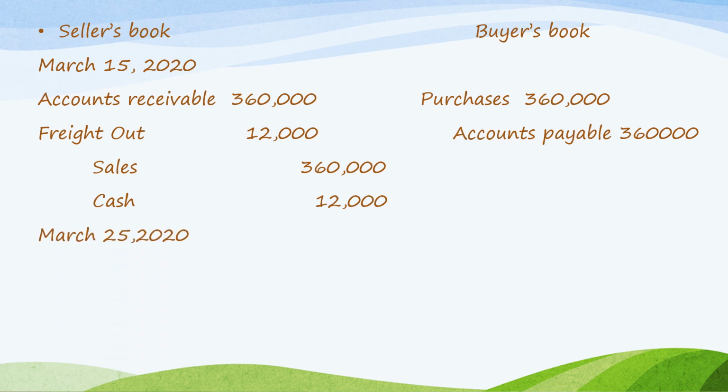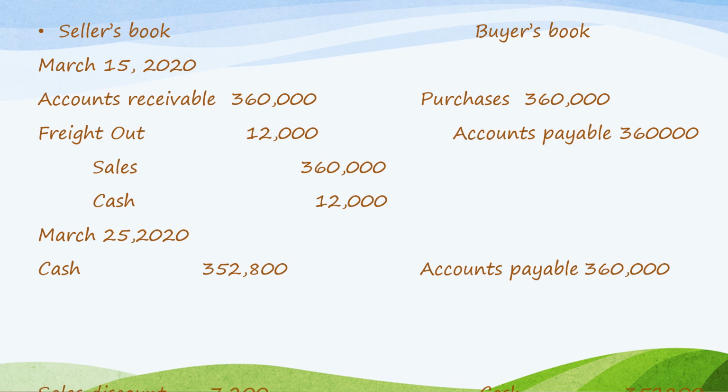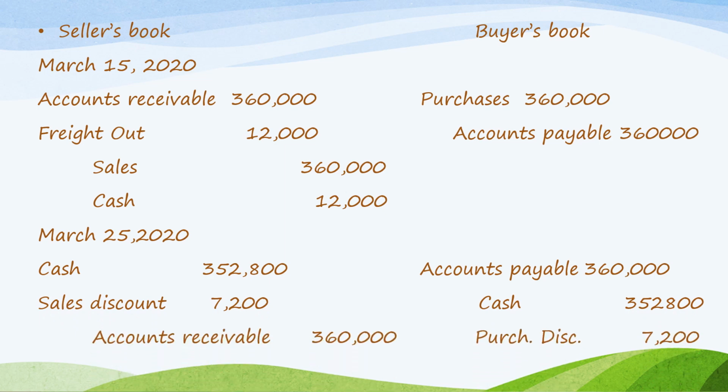Assuming that the 360,000 has been settled on March 25, 2020, which is within the discount period, counting from 16, 17, 18, 19, 20, 21, 22, 23, 24, 25, that's within 10 days. So the discount was 7,200. 360,000 minus 7,200, the cash received by the seller is 352,800. Sales discount 7,200 is also debited, and credit accounts receivable of 360,000.